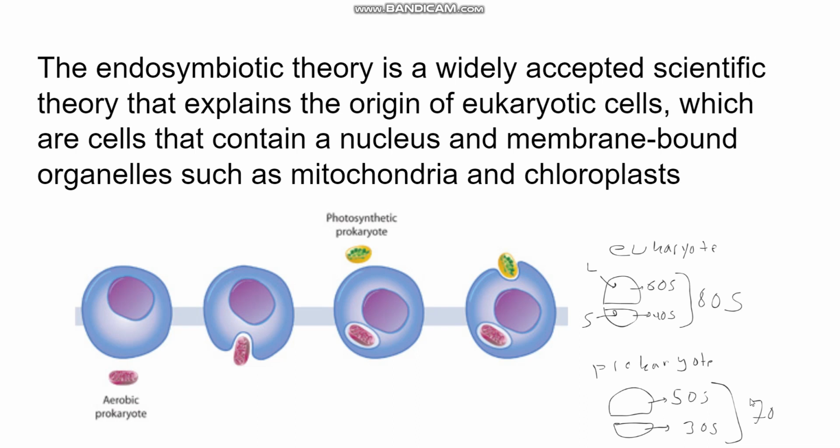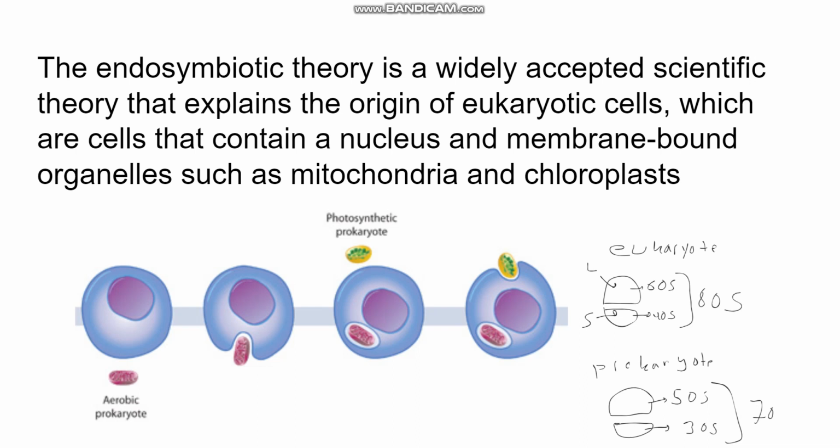Now, why is this important? Because a bacterial cell's ribosomes look exactly like this, right? But we've seen that the ribosomes inside the mitochondria are those of a prokaryotic cell, with 50 large subunits and 30 small subunits, giving you 70 ribosomal subunits.